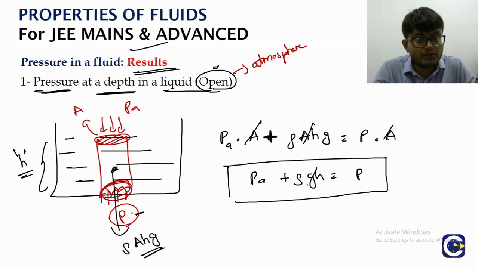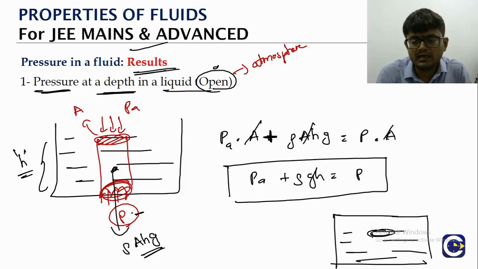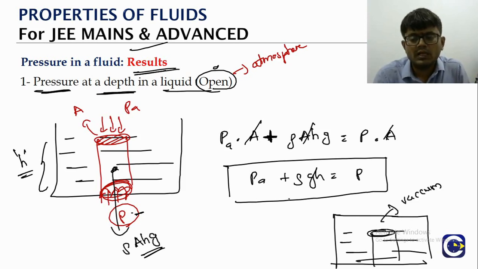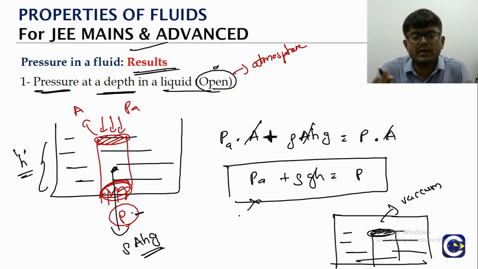If it is not open to atmosphere, means sealed. Imagine there is a liquid vessel which is sealed, means there is a vacuum. Then in that case, the pressure at a depth, if you look at the formula, the atmosphere pressure will not come, because above the top surface of the hypothetical cylinder we take, there is no atmosphere. That's why the PA value will not be coming if it is a closed vessel. Okay, so this is the difference between a closed vessel and an open vessel, pressure at a depth.